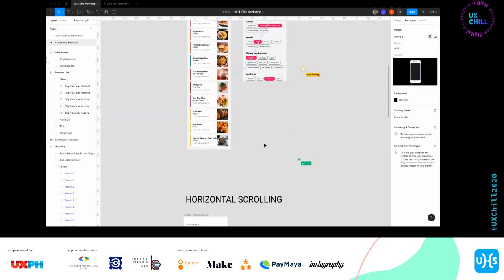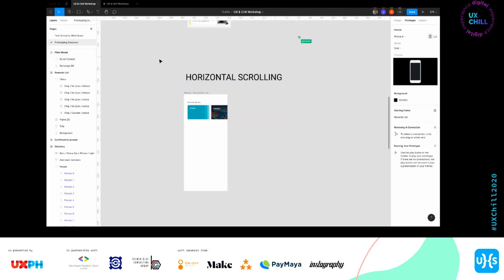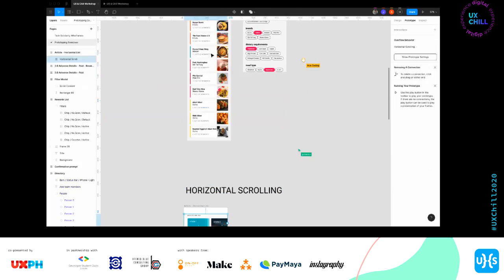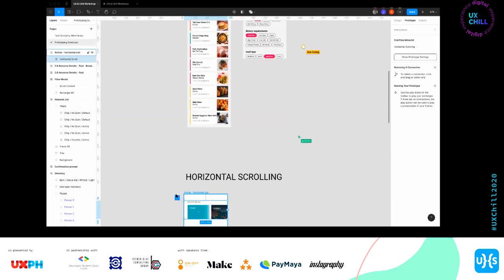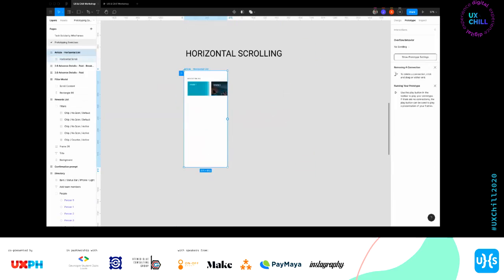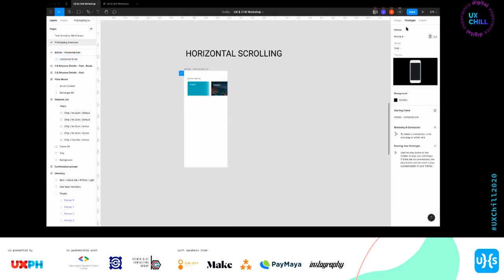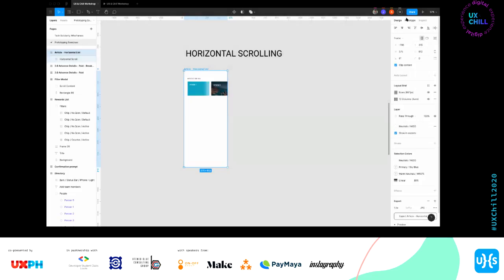Ganun lang siya. Okay. Next is yung horizontal scrolling. So again, it's the same. It's going to be the same principle. When you're doing horizontal scrolling, you want to make sure that your frame is smaller than the content. This is 375.